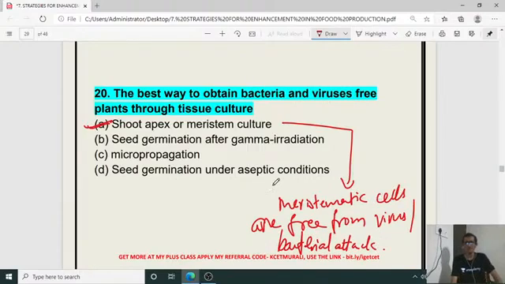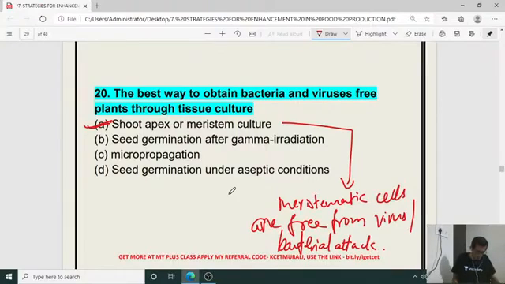So for that purpose, the shoot apex with meristematic cells is utilized under meristem culture. As a result, bacteria and virus free plants can be obtained even though the plant is having a bacterial or viral attack.